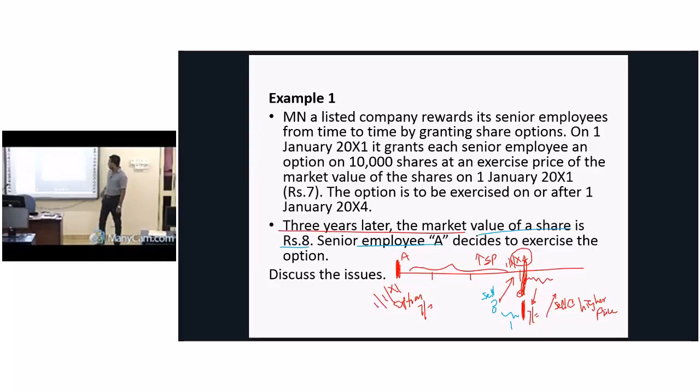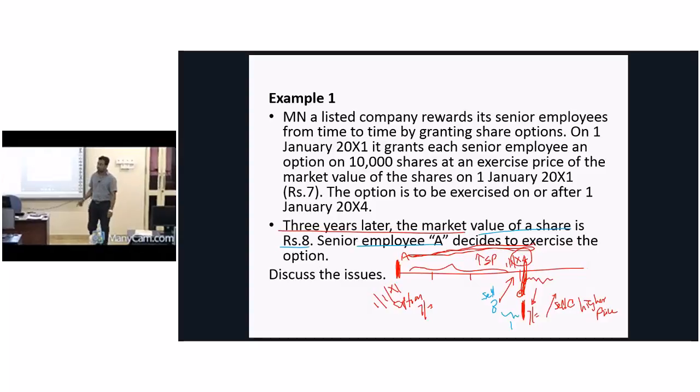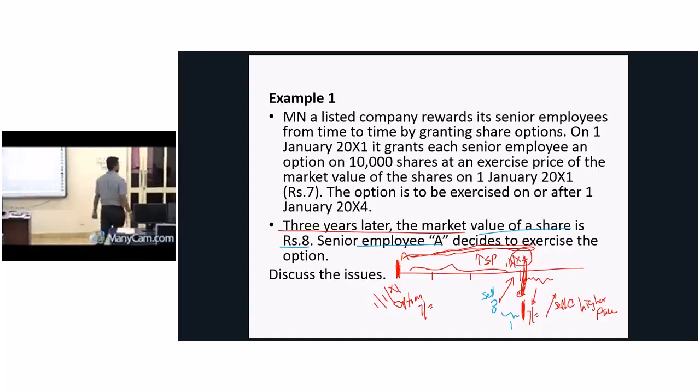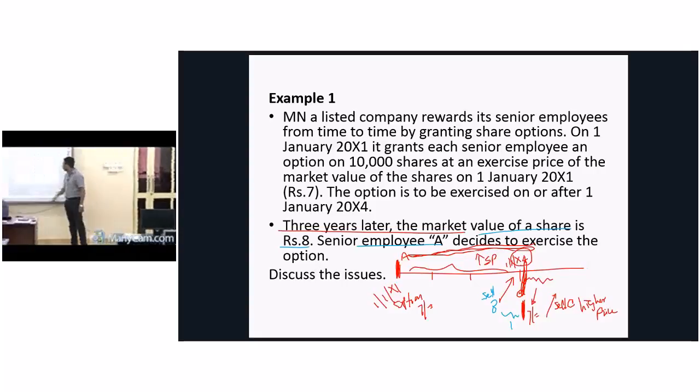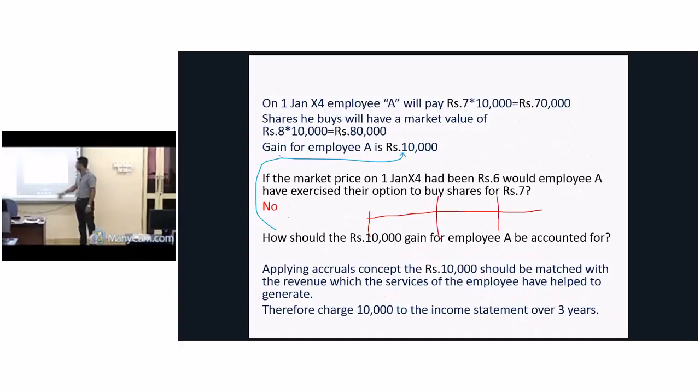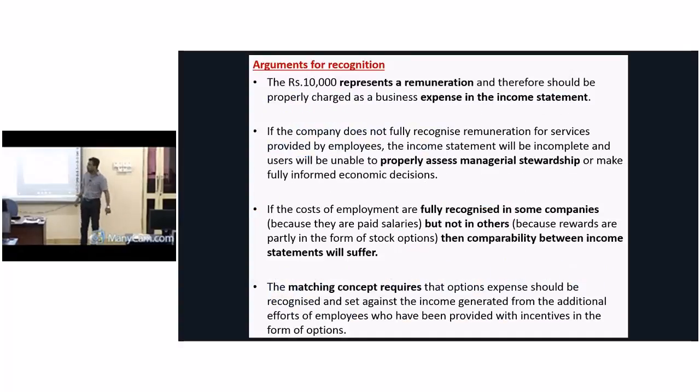What was our theory? The employee provided service over these 3 years, therefore that 10,000 should be recognized as an expense over the service period to comply with the matching concept. Understand? So some people say, yes, we need to recognize this as an expense to the employer. There are some arguments to recognize this share-based transaction as an expense. We call them arguments for recognition. Some people say, yes, we need to recognize this. Why? One reason I already told you. What is it?